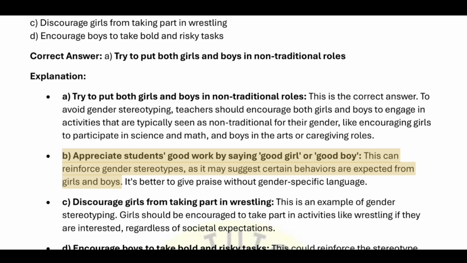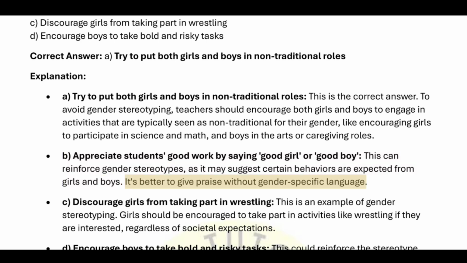B. Appreciate students' good work by saying, "Good girl," or "Good boy." This can reinforce gender stereotypes, as it may suggest certain behaviors are expected from girls and boys. It's better to give praise without gender-specific language. C. Discourage girls from taking part in wrestling. This is an example of gender stereotyping. Girls should be encouraged to take part in activities like wrestling if they are interested, regardless of societal expectations.